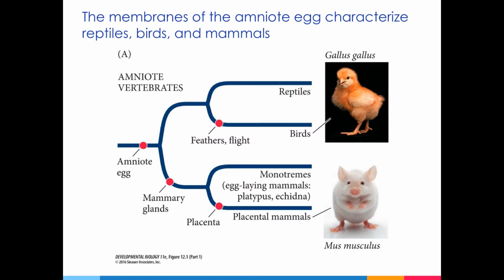Both birds and mammals are amniotes, and even though avian embryos develop outside the body of their mother, while mammals develop internally, both of these embryos possess an amnion, and that allows development to happen on land, since the amnion provides a source of water that prevents desiccation. This is different from amphibians, which are anamniotic vertebrates, since they lack an amnion, and as a result, they must develop in water.